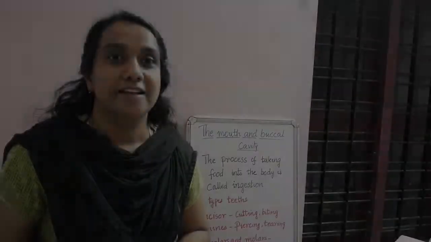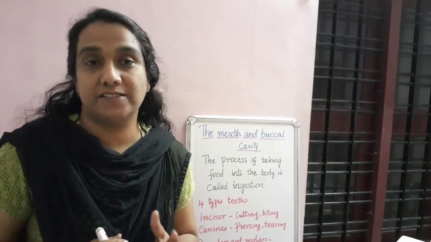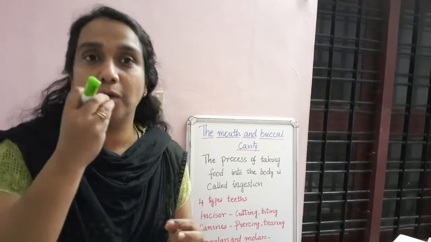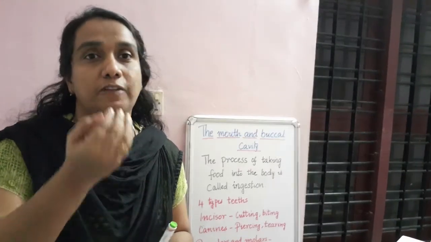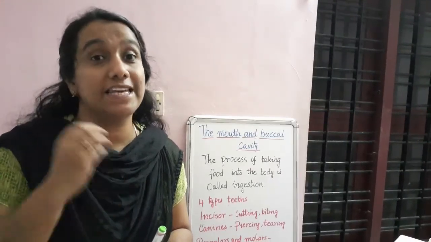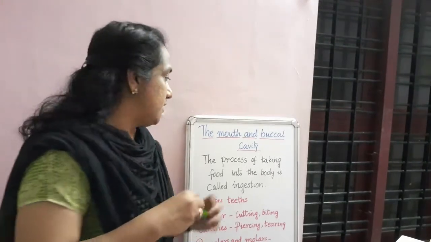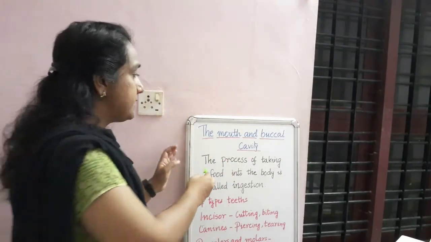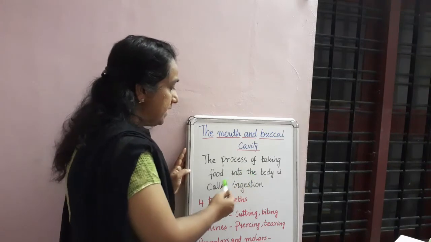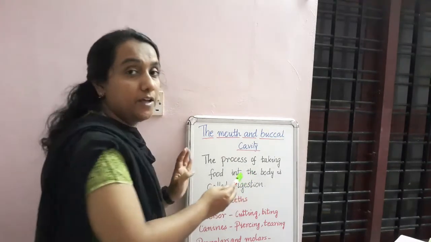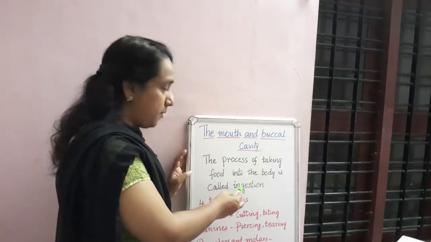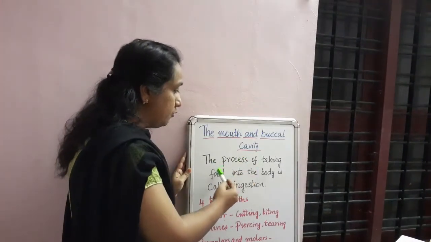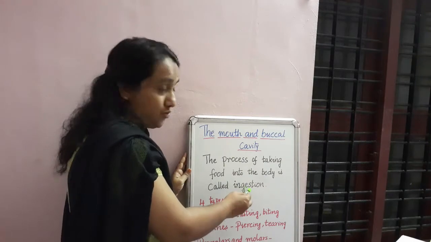So the first part of the digestive system in human beings is the mouth, right? We are taking the food through the mouth. The process of taking food into the body is known as ingestion, okay? Not injection, ingestion, so learn the spellings properly. The process of taking food into the body is called ingestion.